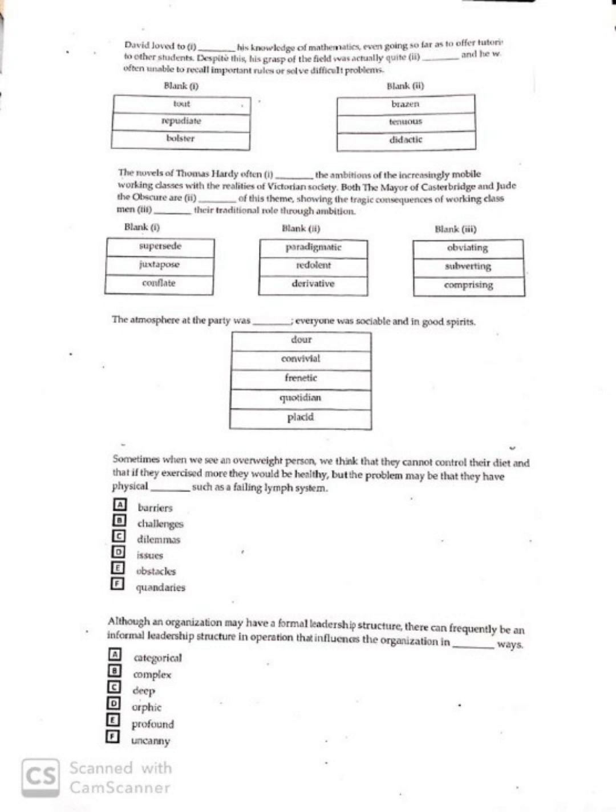Okay, the next one. Let's look at the words below. Supersede, replace with something superior. Juxtapose, place side by side. Conflate, join. Blank two: paradigmatic, a perfect model which you can follow. Redolent, reminding of something, or it can also mean fragrant, having a pleasant smell.